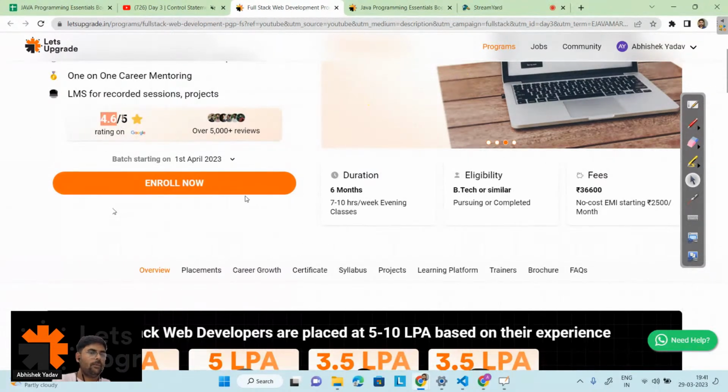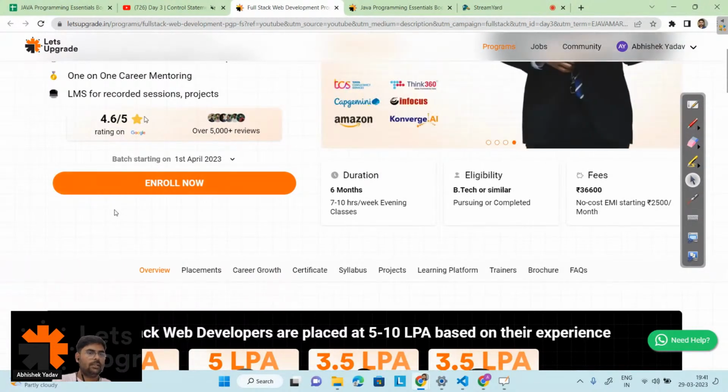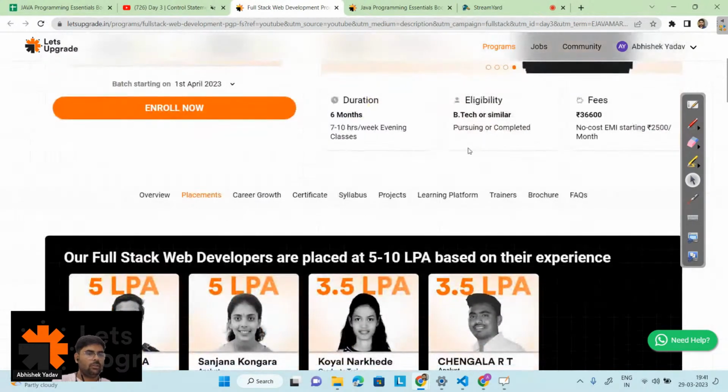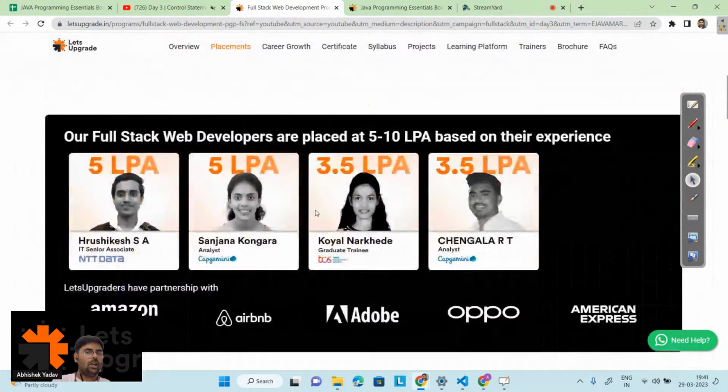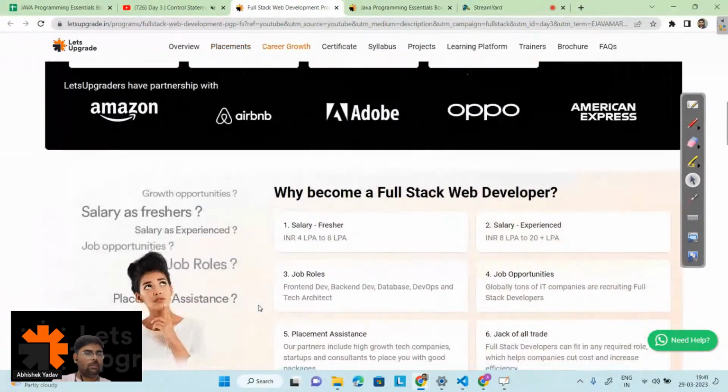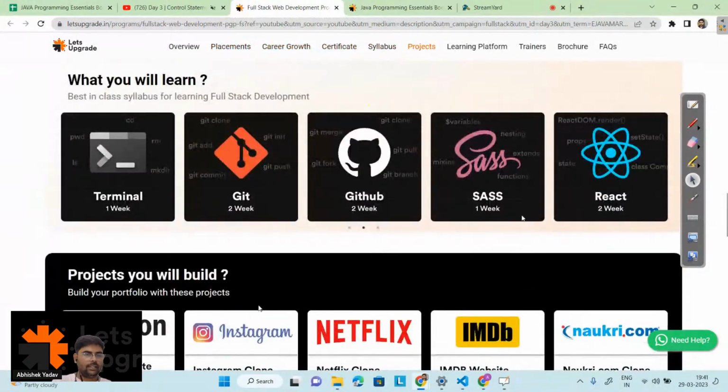You can see how many stars we have on Google, and you can see the criteria, the fees, and the duration of our program, and what all placements we have. And after that, here you will see what we are going to learn. Someone is asking about web development. In web development, we have two parts, that is, three parts, right? That is the front end part, the interface that you are seeing here. This interface is your front end.